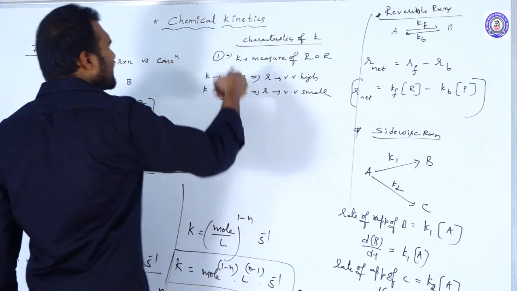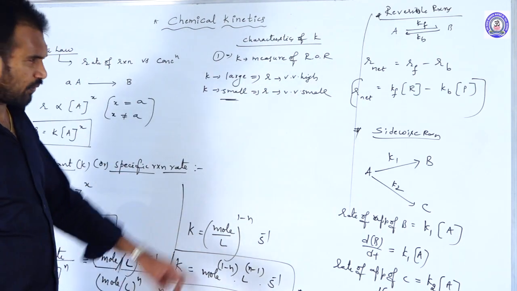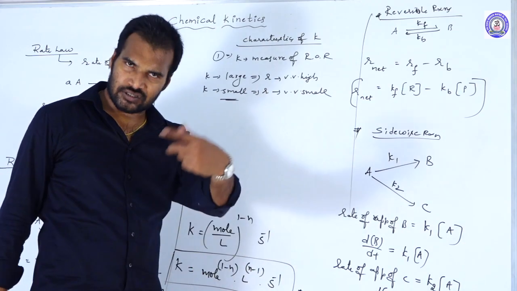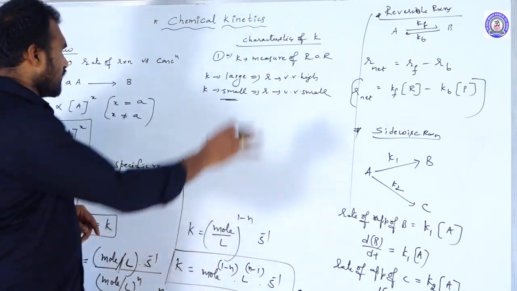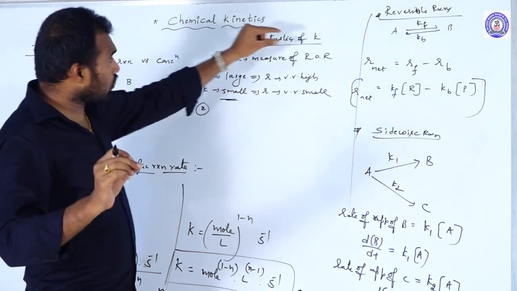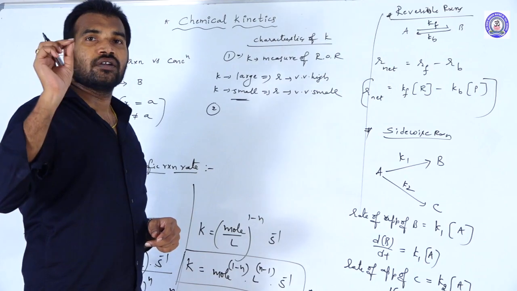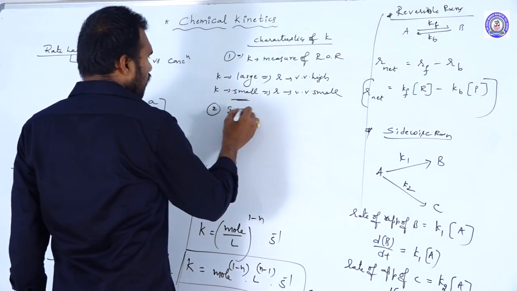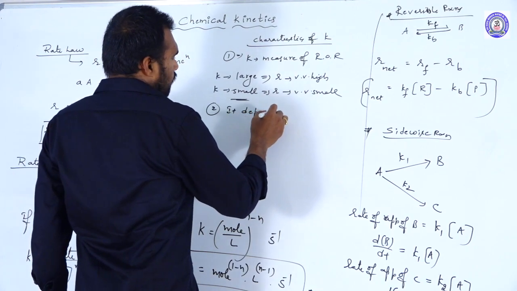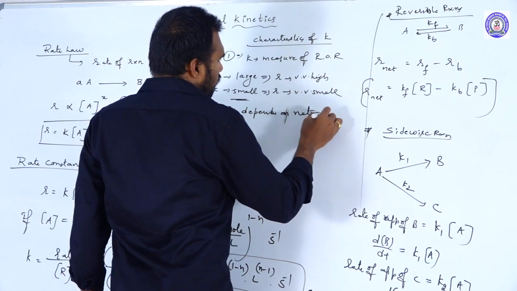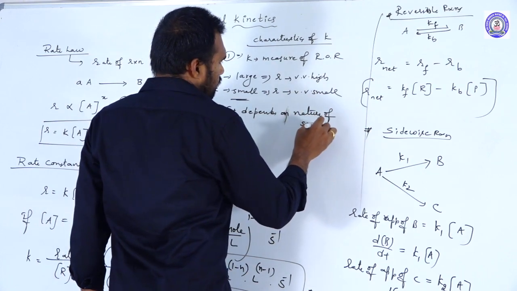So simply K indicates the rate of the reaction. Simply by looking into the K value, we can decide whether the given reaction is speed or slow. That is the first characteristic. Next one, the rate constant depends on nature of substances.